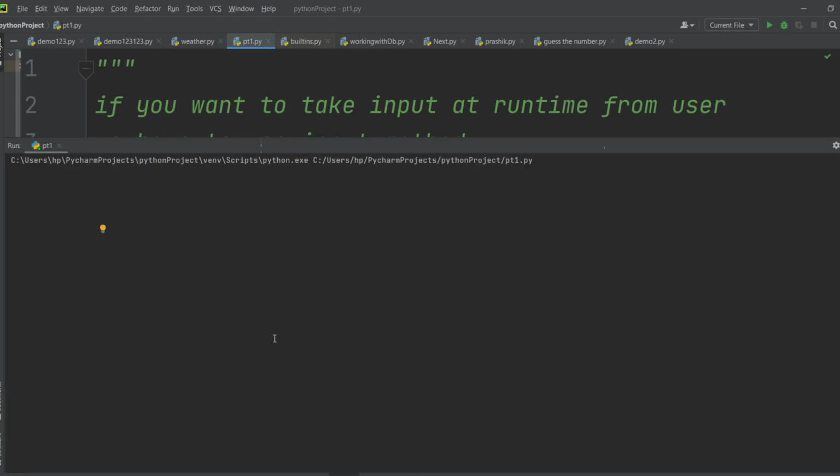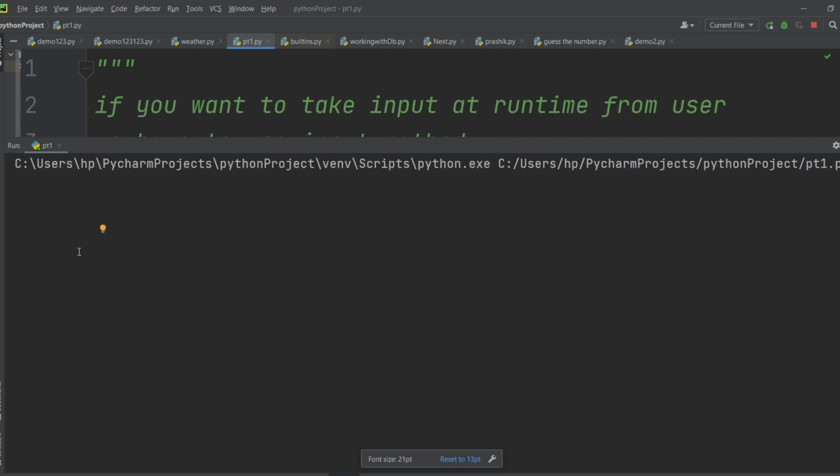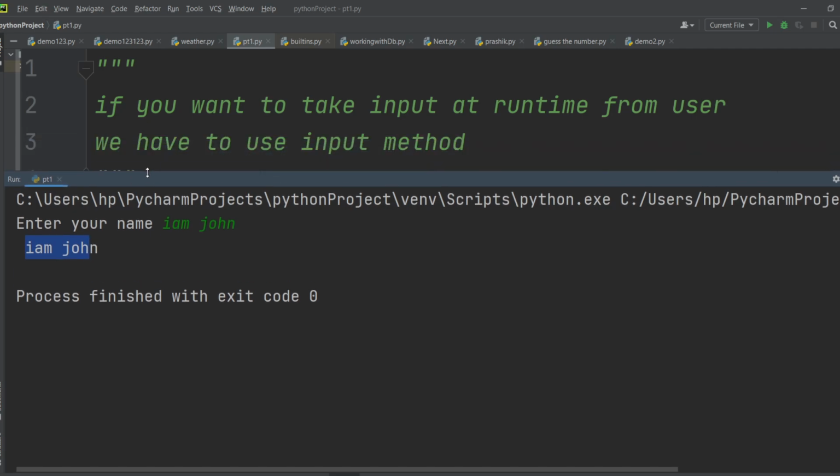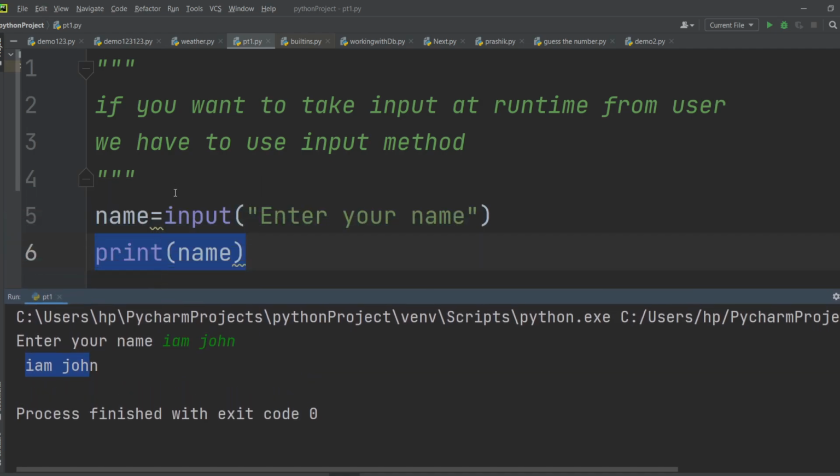So I am running this program. After running, it will ask you, hey, enter the name. Okay, it is asking you to enter the name. So I will enter I am John. After pressing enter you will get I am John. Are you getting this, guys? How easy it is to take an input from the user in Python?